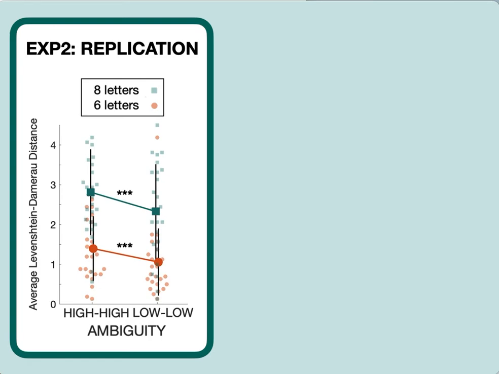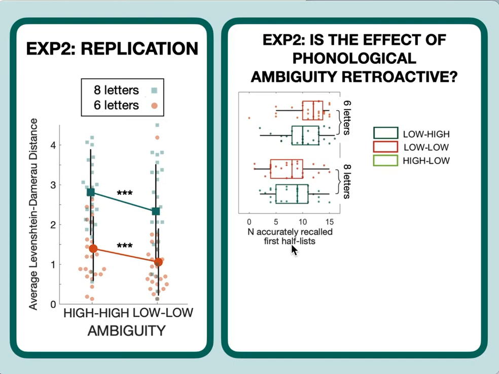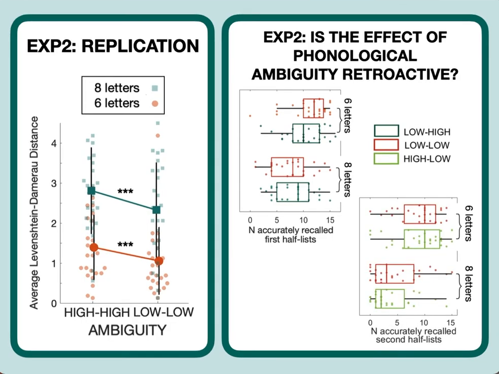We then looked at retroactive effects. Here, our measure is accuracy for the first half of the list. If we compare the low-high condition with the low-low condition, we didn't find any differences in recall of that first half list between these conditions, so no retroactive effects. We also looked at prospective effects and found that recall of the second half of the list was similarly unaffected by ambiguity of the first half.